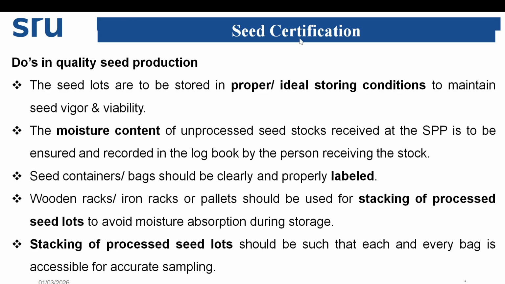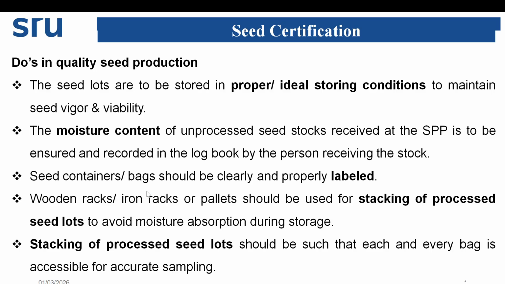The seed lots are to be stored in proper ideal storing conditions to maintain the seed vigor and viability. The moisture content of unprocessed seed stocks received at the plant is to be ensured and recorded in the logbook by the person receiving the stock.